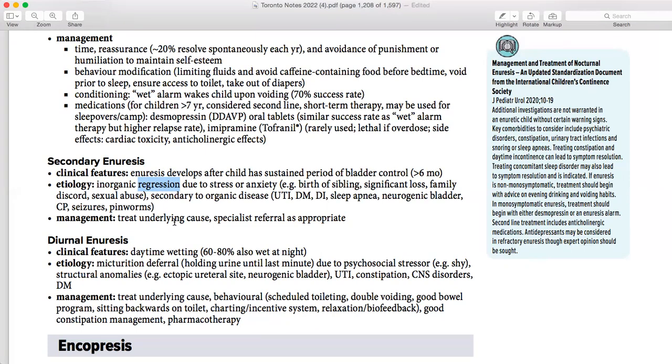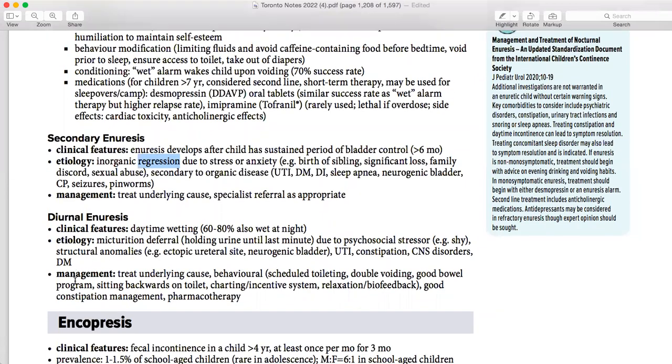So you need to know on the basis of the presentation which is primary and which is secondary. On the basis of that, you can decide the management: treat underlying cause and specialist referral as appropriate, maybe having diabetes insipidus. So now you need to know which is central or is it nephrogenic. So you have to rule out and then start the diagnosis. Then comes the diurnal enuresis.